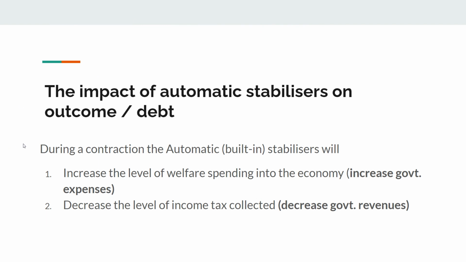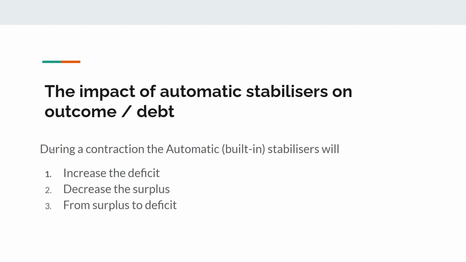So just a refresher here, remember during a contraction, the automatic inbuilt component of the budget will do two things. On the expenses side, it will increase the level of welfare spending, so it will increase government expenses. On the other side, it will decrease the income tax collected, so decrease government revenues. So what does this do to the budget outcome?